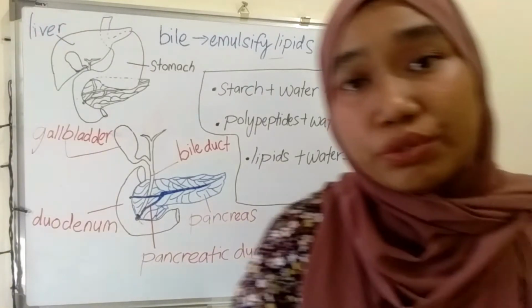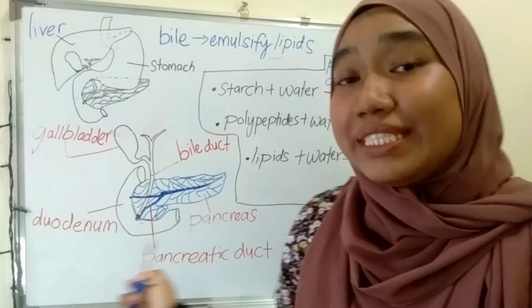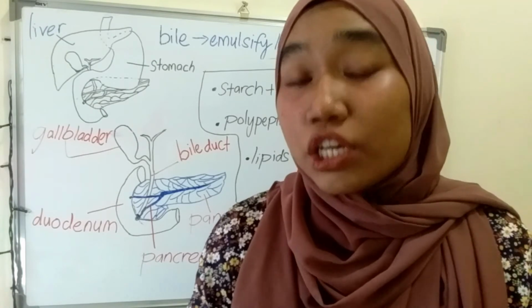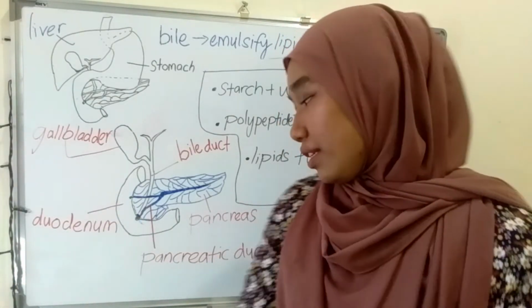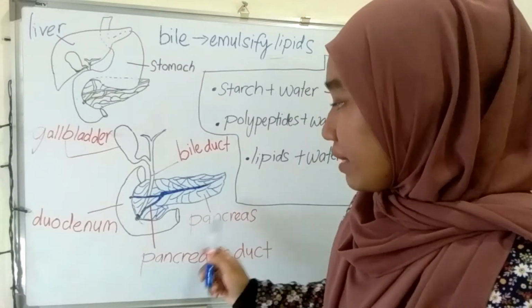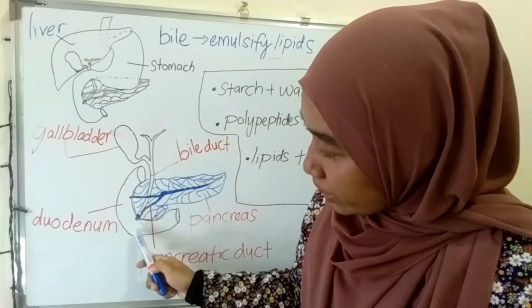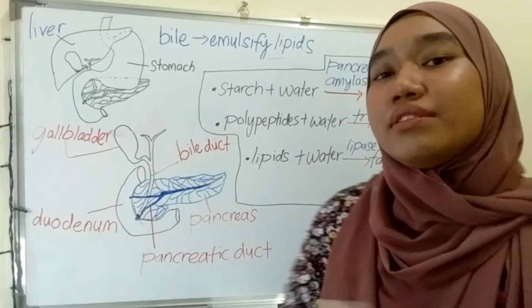The pancreatic juice that I already told you before will also be secreted to the duodenum, but through the pancreatic duct. Okay, the pancreatic duct. The pancreatic juice will be secreted to the duodenum through the pancreatic duct.